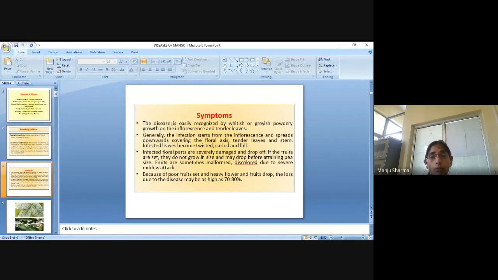Infected leaves become twisted, curled, and fall. Infected floral parts are severely damaged and drop off. If the fruits are set, they do not grow in size and may drop before attaining pea size. The fruits are sometimes malformed and discolored due to severe mildew attack.